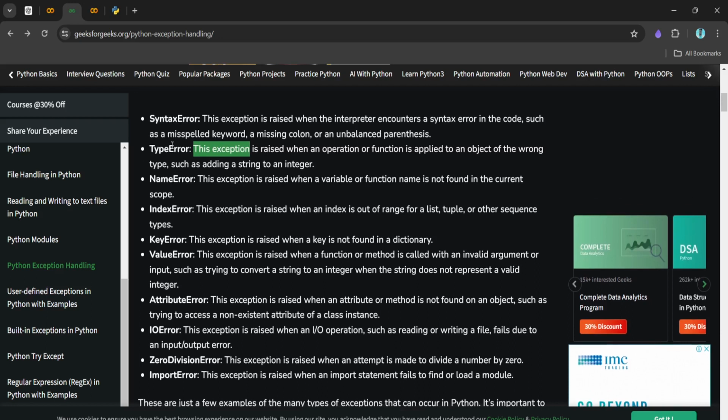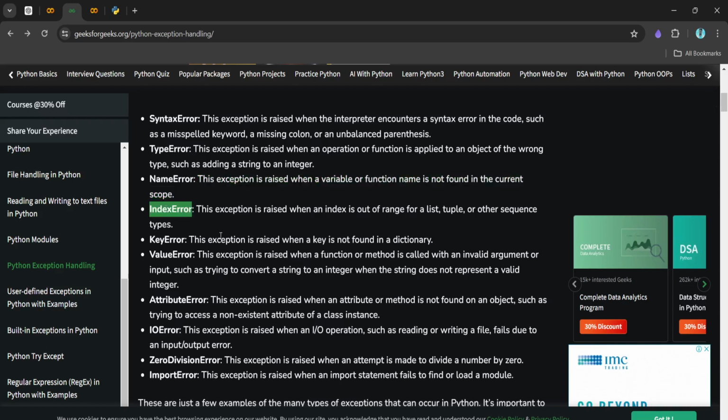So here you can see what the type error is. This exception is raised when an operation or a function is applied to an object of the wrong type, such as adding a string to an integer. This we will see in a future part of this video. Then we have the name error. I explained that we use a variable which is not defined in the program.